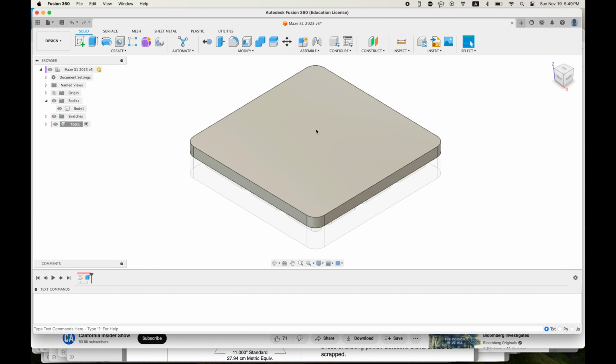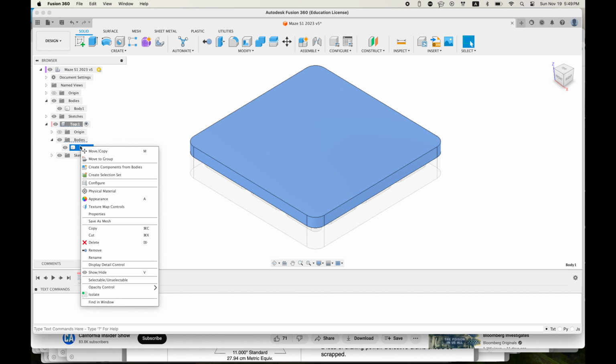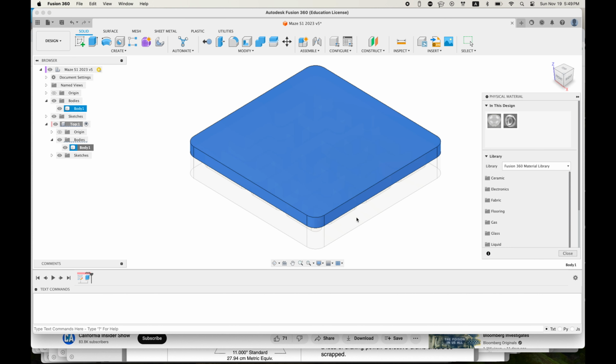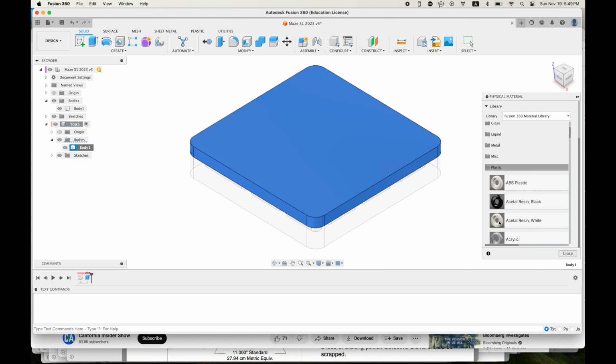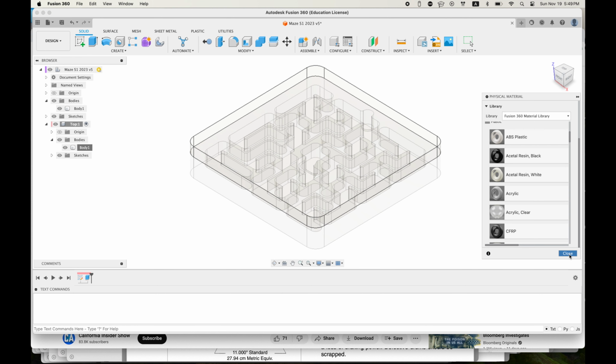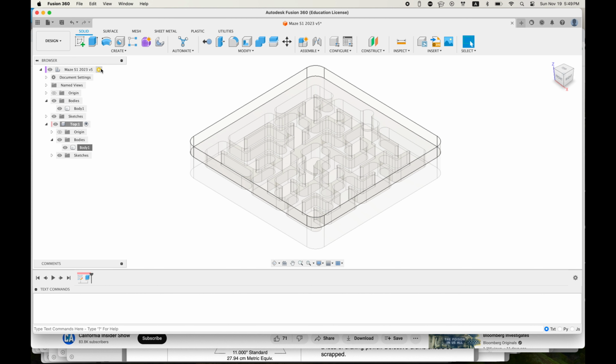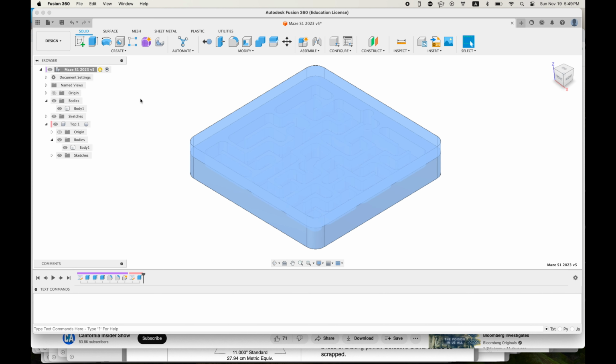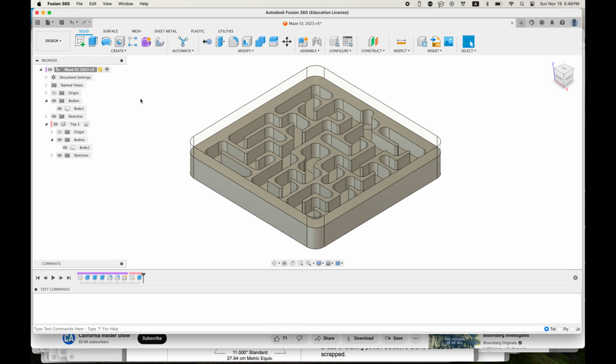Next, we're going to change the material from the default to a clear acrylic plastic. So you're going to right-click on the body, choose Physical Material, select Plastic from the menu, find Clear Acrylic, and drag it onto your part. This will change the material properties, and it will now appear as clear in your model.